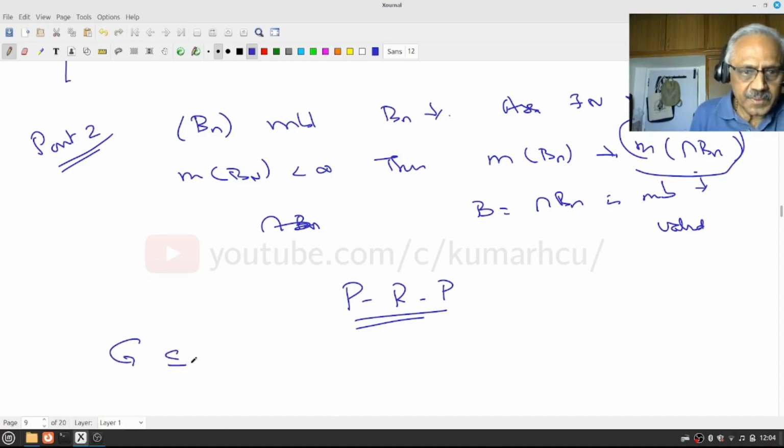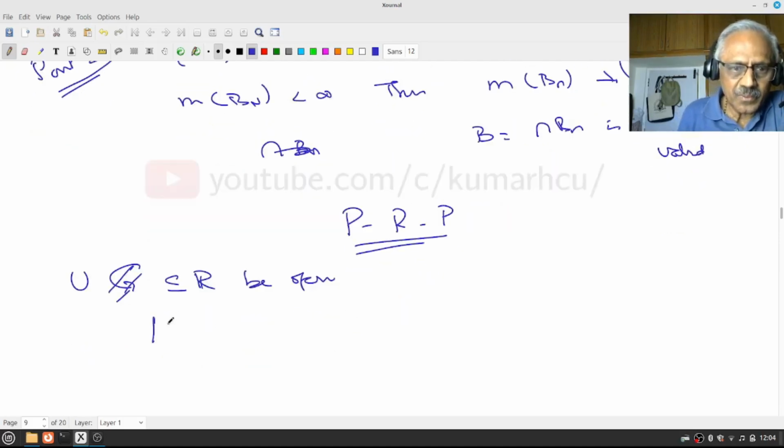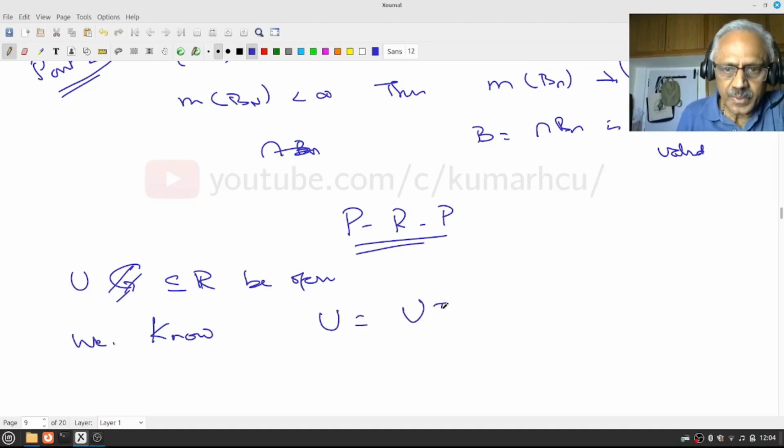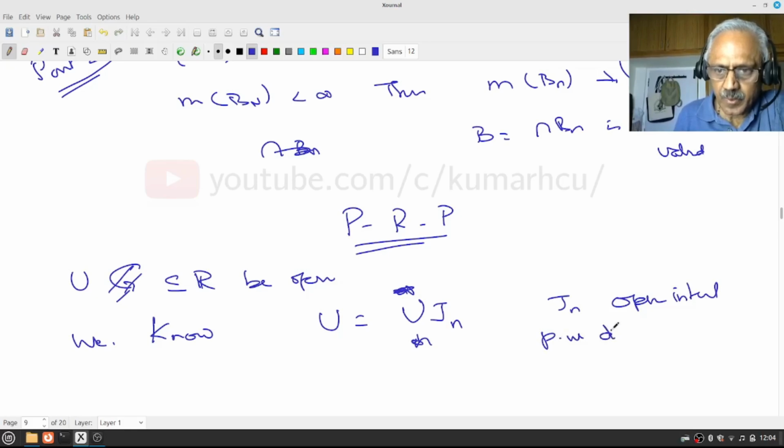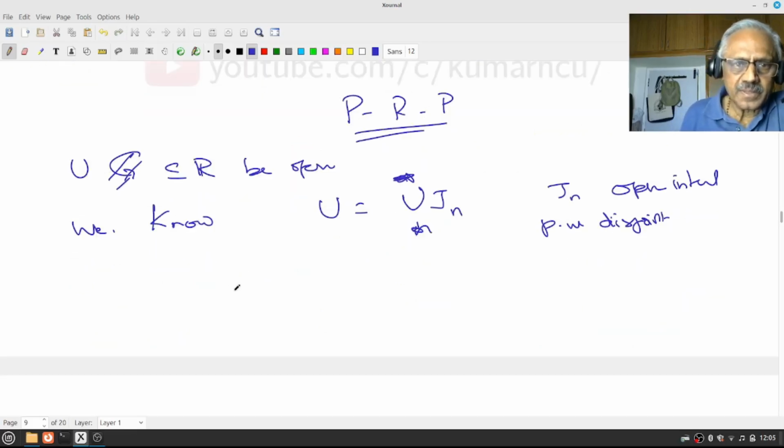Let G in R be open. I usually write U. Then we know U is a union over n to infinity of Jn. It may even be finite. So let me write Jn, where the Jn's are open intervals and pairwise disjoint. Therefore, any open set is measurable.